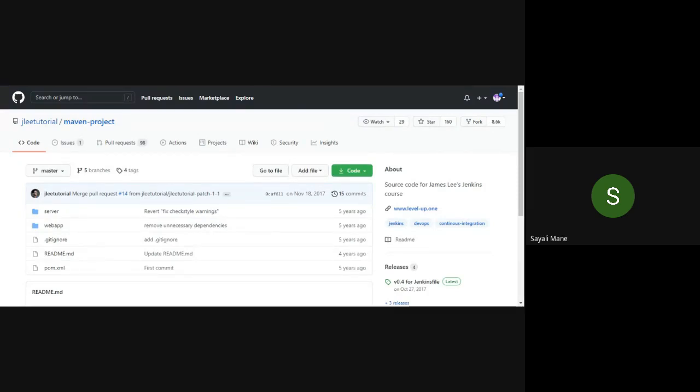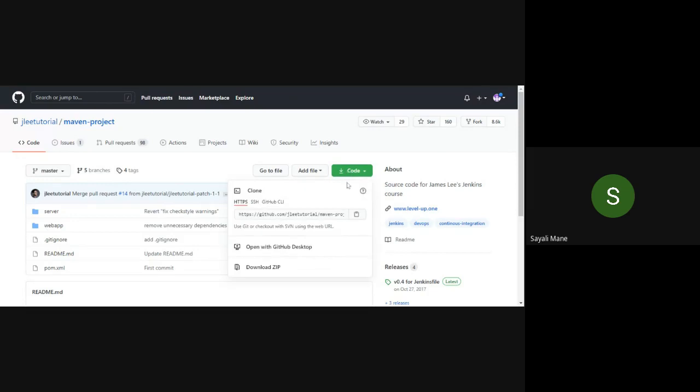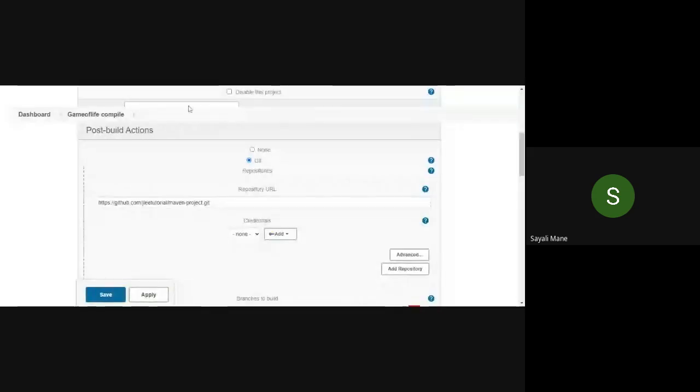See, one of your friends has sent a link for the Maven project. After that, copy this code and paste it over here. Done? Yes, ma'am. Okay. Now scroll down.